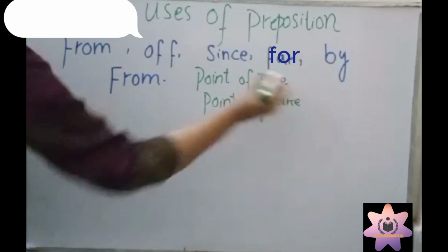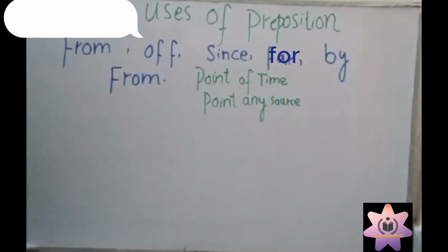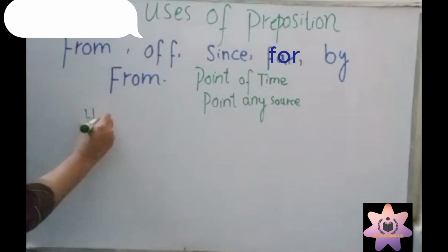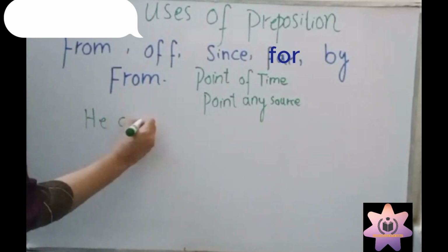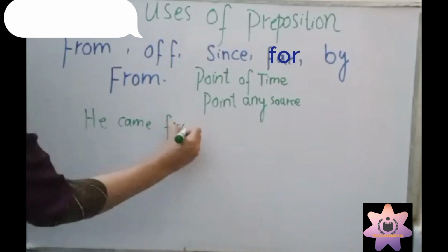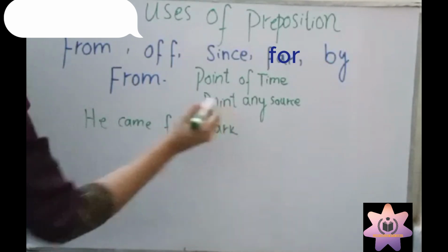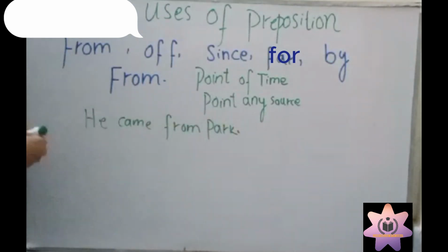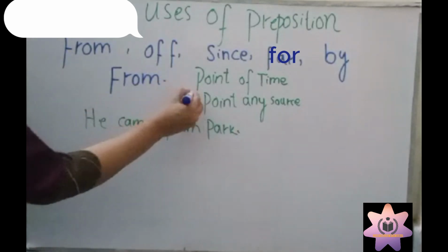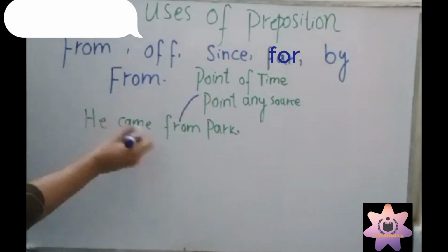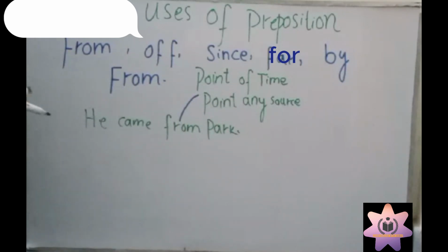Here I am going to write: he came from Perth. This is telling the source. From where did he come? He came from Perth.